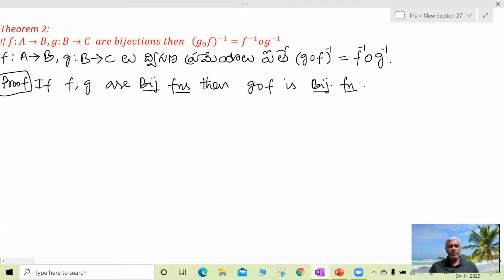Just now by theorem 1 we have proved this.